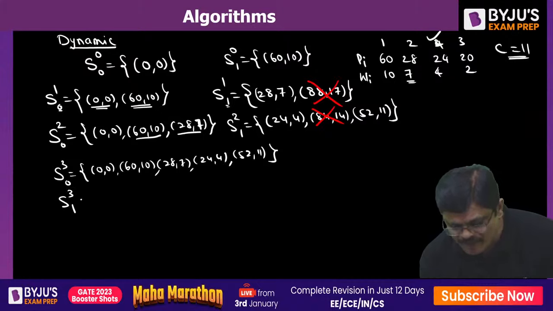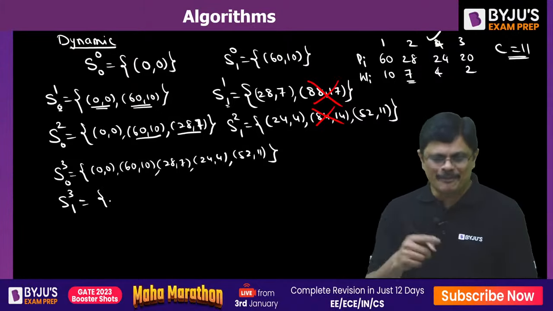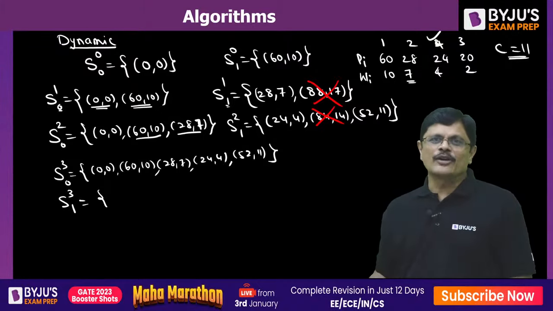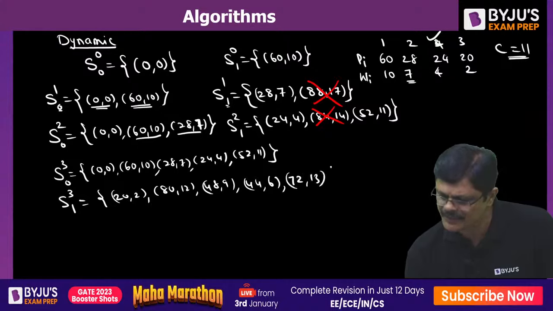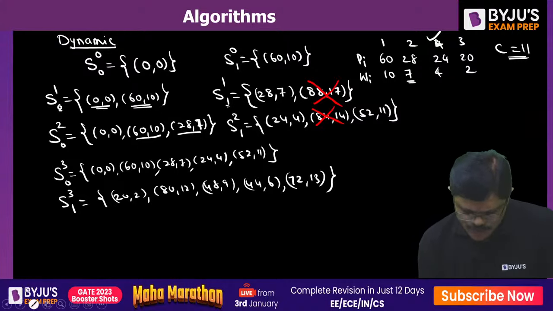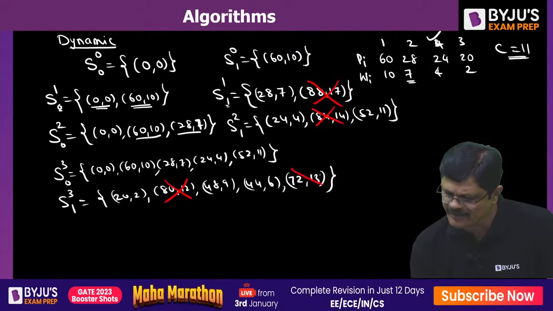After this, if the fourth item is selected, you just need to add up those values and recalculate. So 0 plus 20 is 20, and 2. Then 60 plus 20, 80 and 12. 28 plus 20, 48 and 9. 24 plus 20, that is 44 and 6. Then 52 plus 20, that is 72, 13. In this, you can ignore all the ones whose capacity is more than 11, my dear friends.